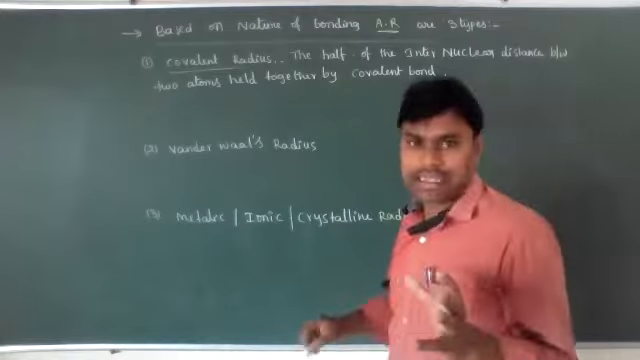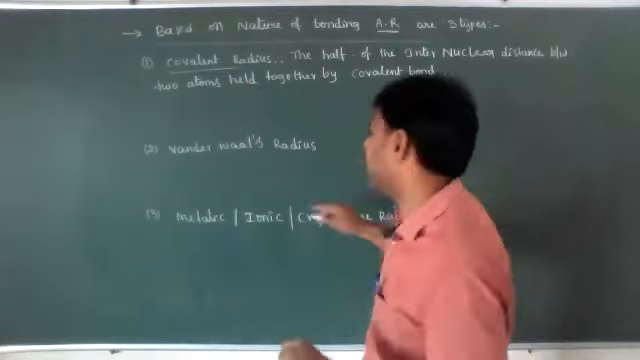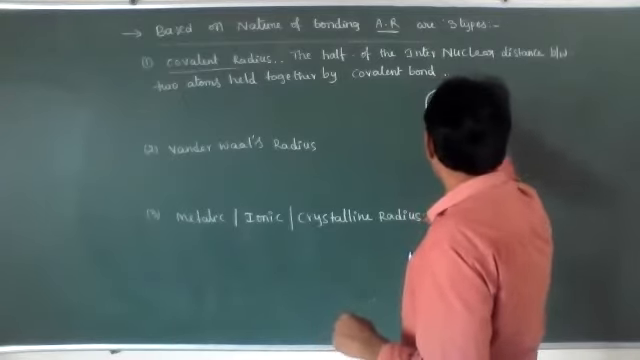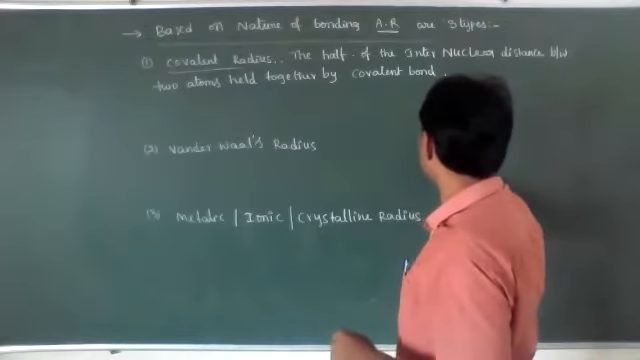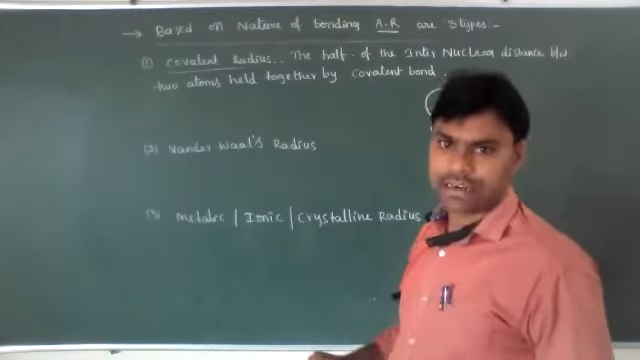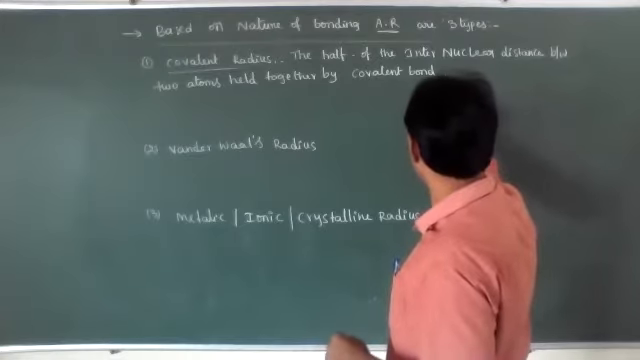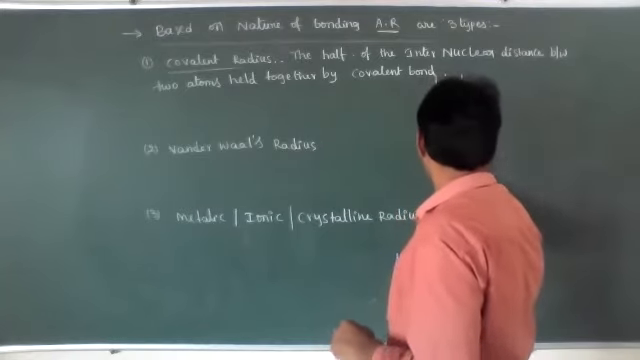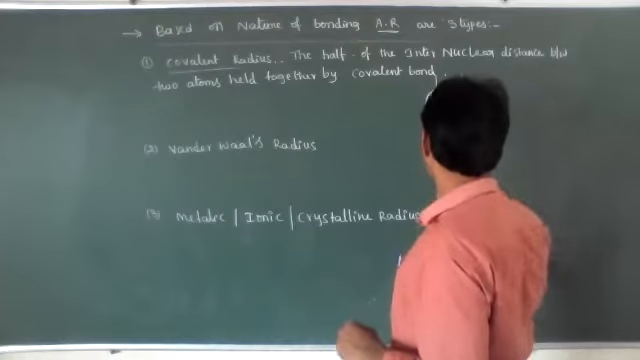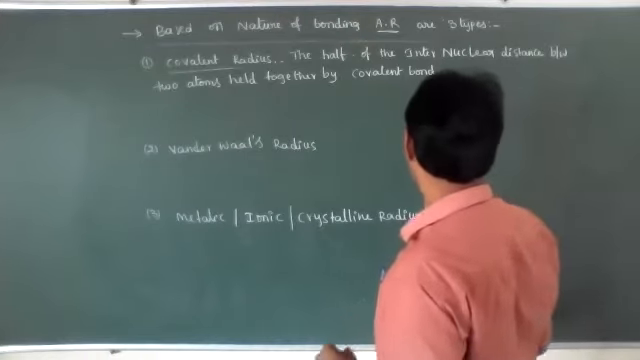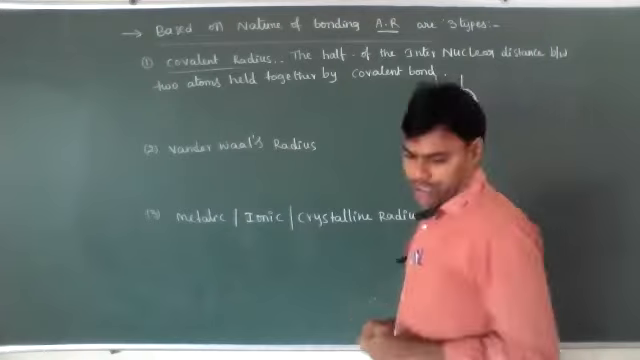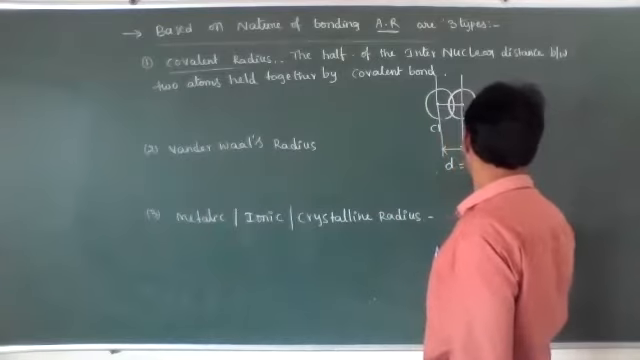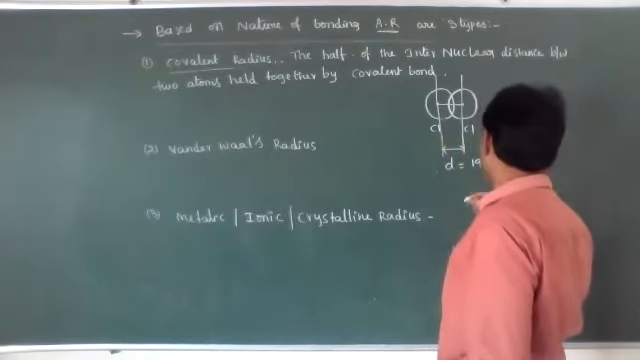For example, let's see the similar types of atoms involved in covalent bonding. It is a chlorine atom, and another chlorine atom is present. The first chlorine atom has a nucleus, and the other has a nucleus too. This is the internuclear distance, D, between the two chlorine atoms. The internuclear distance is 198 picometers.